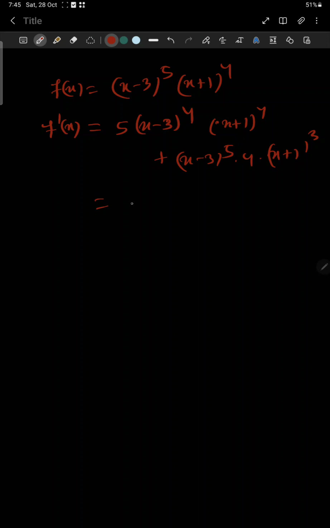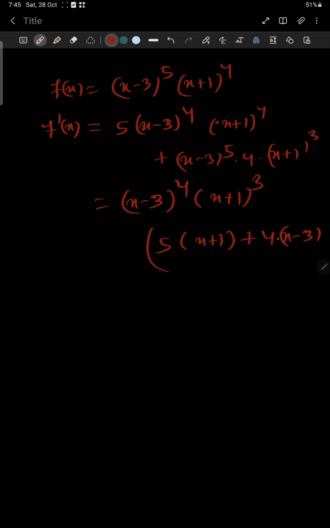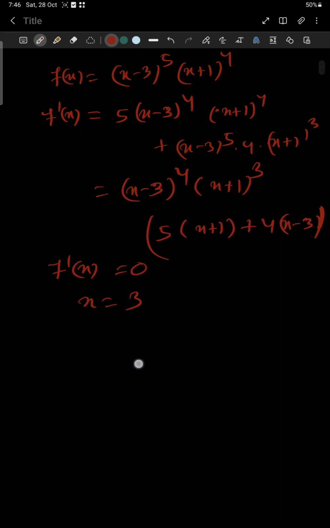Okay, if we take common x minus 3 whole to the power 4 times x plus 1 whole cube, we will get 5 times x plus 1 plus 4 times x minus 3. From this expression, to calculate the critical points we usually take f dash x equal to 0. Then clearly x equal to 3 is a critical point, no doubt.